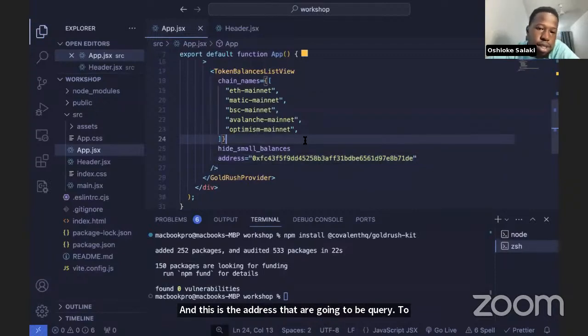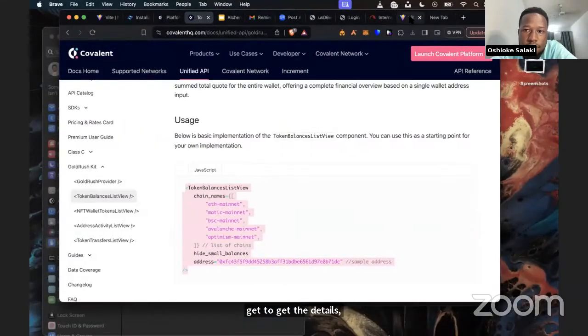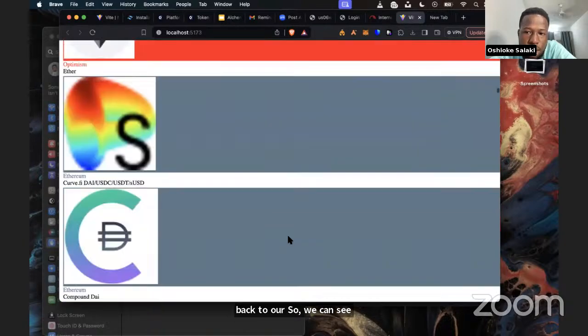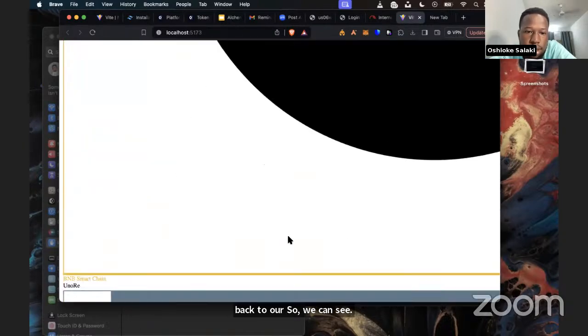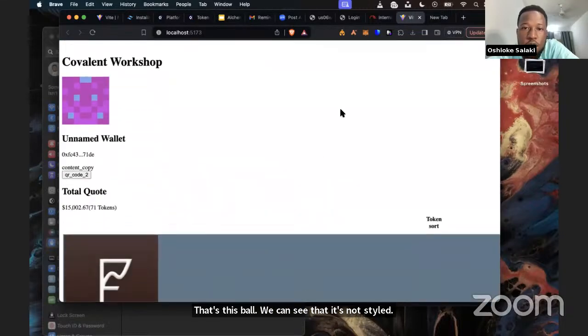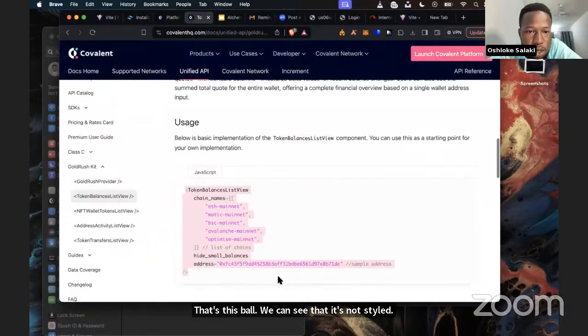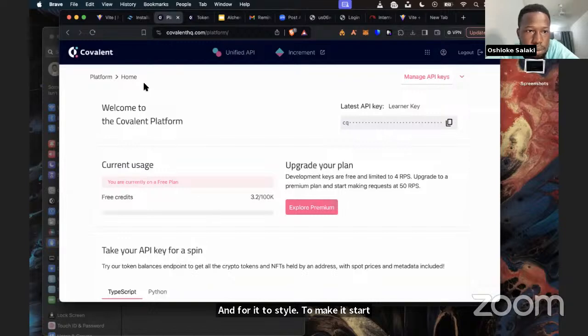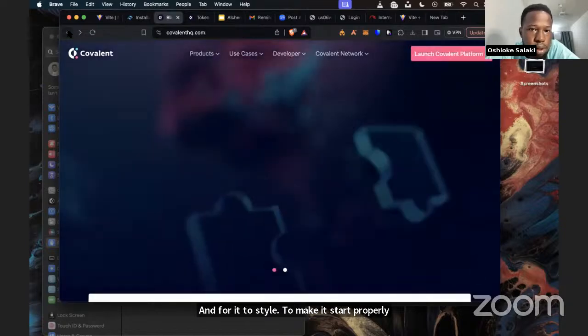So if we save this and we go back to our server, we can see this, but we can see that it's not properly styled. In order for you to make it styled properly, we need to go to their GitHub.